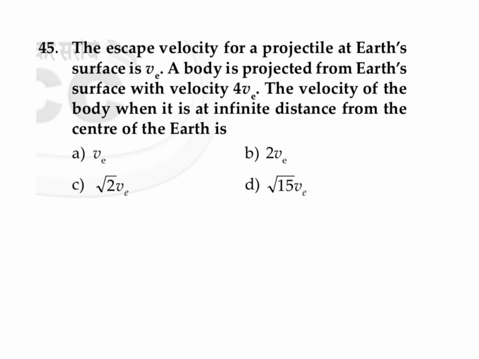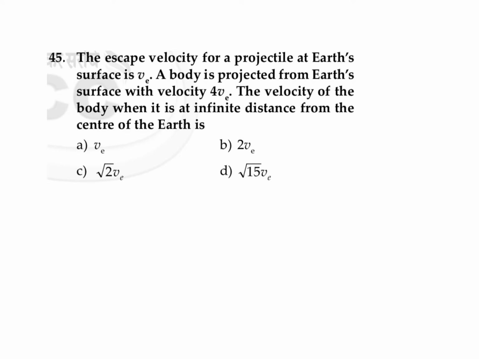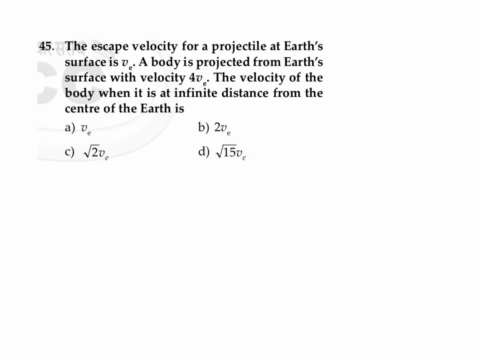It is given that the escape velocity for a projectile at Earth's surface is Ve. A body is projected from the Earth's surface with a velocity 4 times the escape velocity. The velocity of the body when it is at infinite distance from the center of Earth is? For a question in this format, just remember that we need to always find the answer by using the concept of conservation of energy.